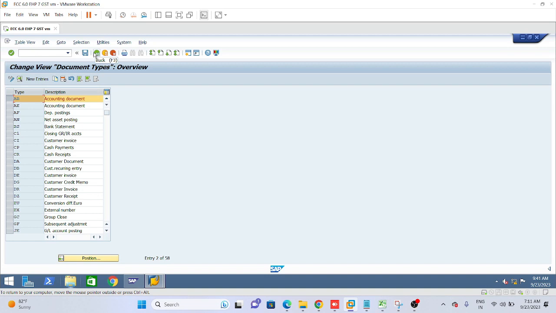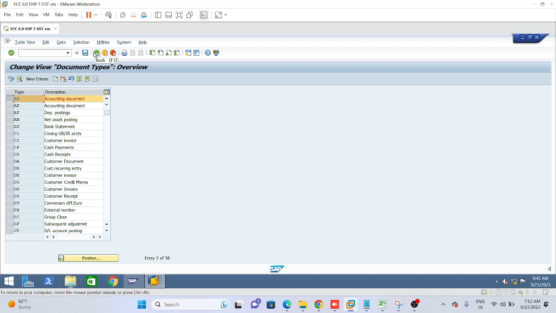You can write down: check SA and AB. Click on the Position button and write down the entire thing, because sometimes in real time, if notes are there, they will be helpful.